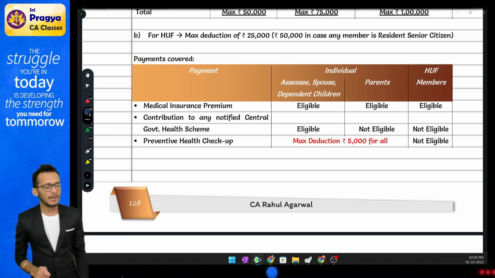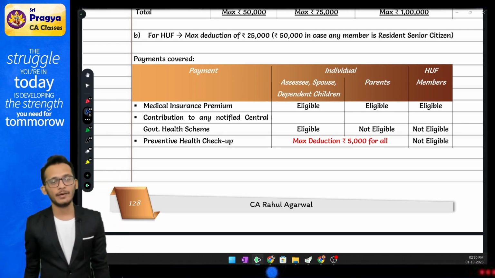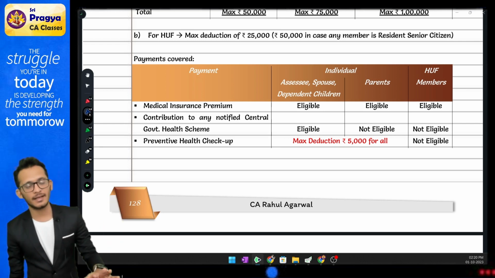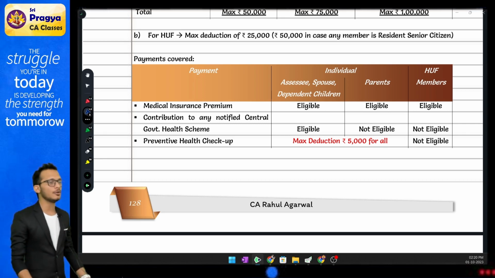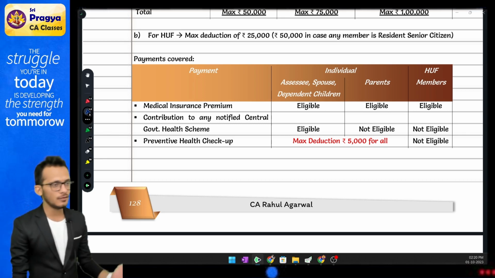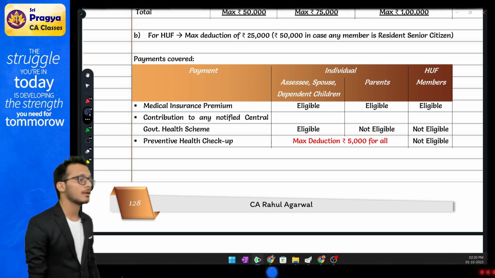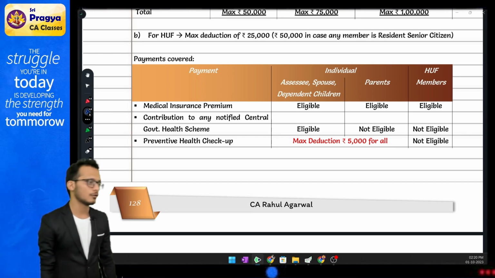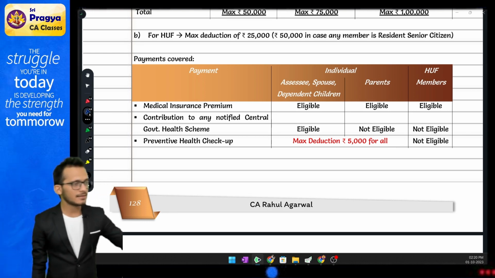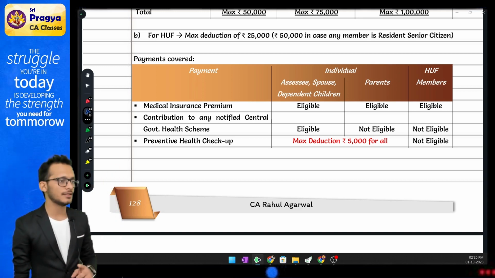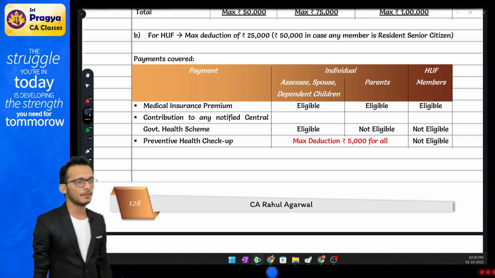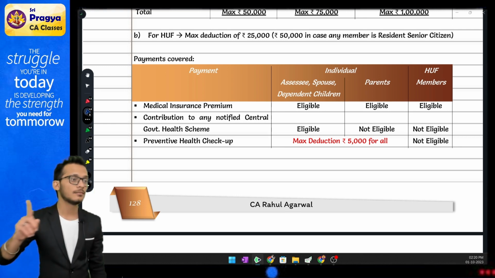Yes. Rahul, I am a senior citizen, but I don't have an insurance. No problem. They're saying, if you are a resident senior citizen and do not have an insurance or are not able to take an insurance, whatever expense you incurred can also be claimed. Only if you are a resident senior citizen, you can claim the actual expense. At the same time, the last provision of this section says, if you have made a lump sum payment for your premium, the premium will be allowed over the years.